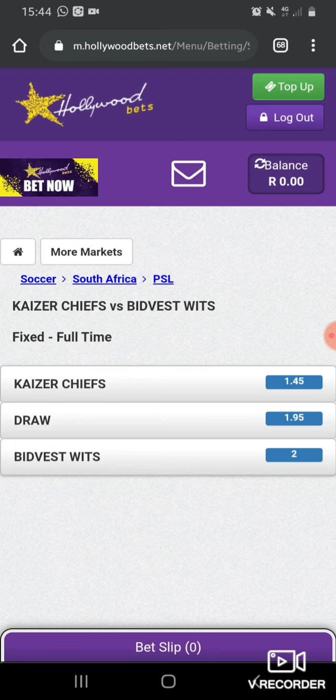That means whenever you bet, we have 3 options under full time. It's either you say Kaizer Chiefs will win, or there will be a draw in the match, or Bidvest will win the match. This is the full time. When they are saying full time, they are saying 90 minutes. When the match is over, that's the full time.